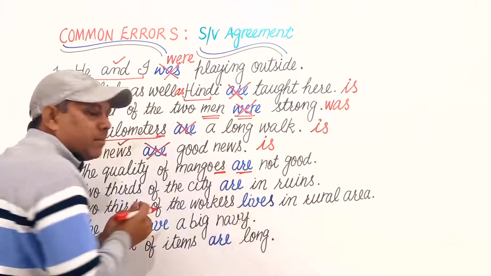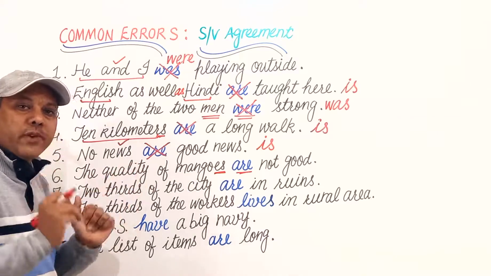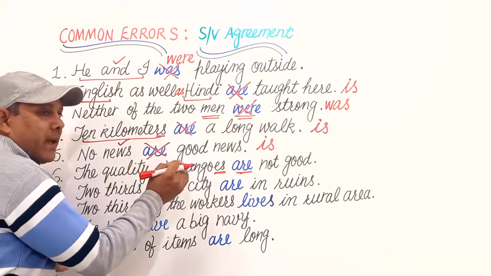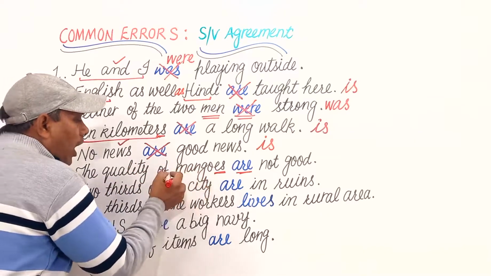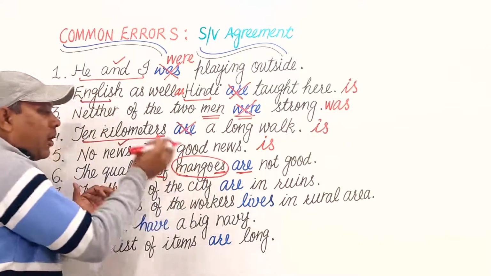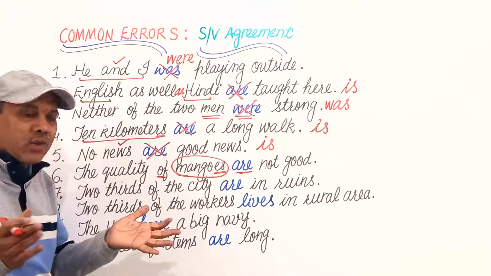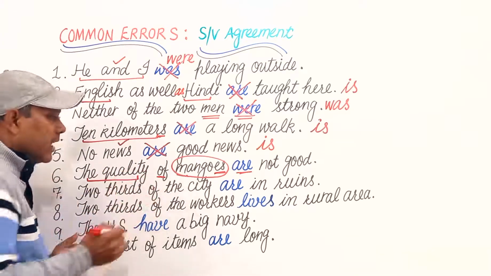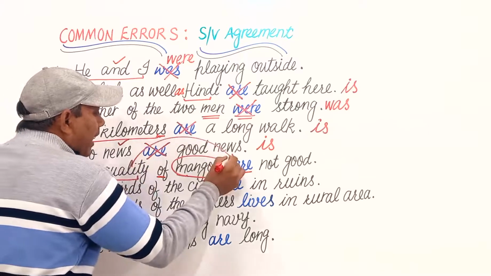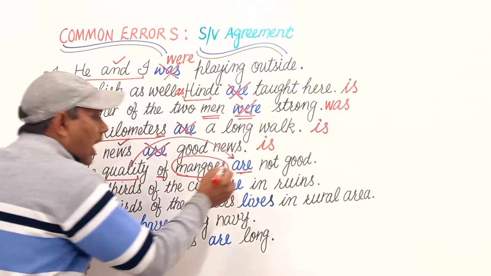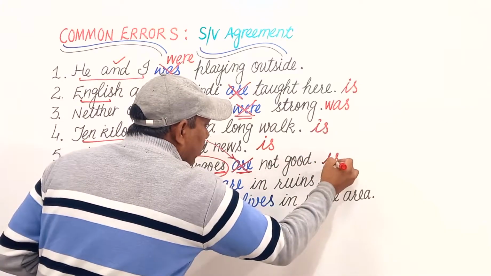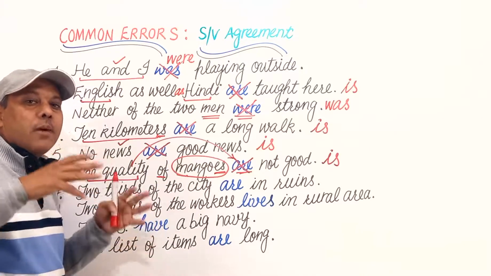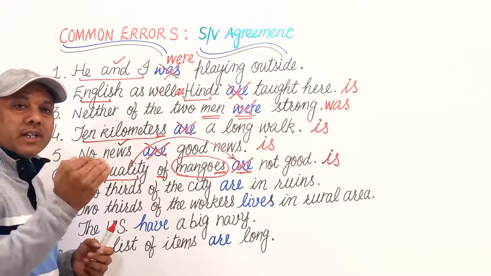and this is a plural verb. But don't be confused. This is not the true subject of this sentence. The quality of mangoes, of preposition के बाद ये तो preposition का object है. This is not the subject actually. इसलिए the quality is the real subject, is the true subject, and we shall use the verb agreeing with the true subject. Instead of are, we shall use is. The quality is not good. Of what? Of whatever. Mangoes, bananas, whatever it is.